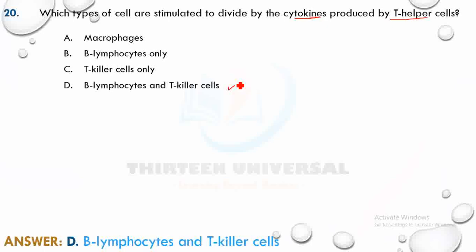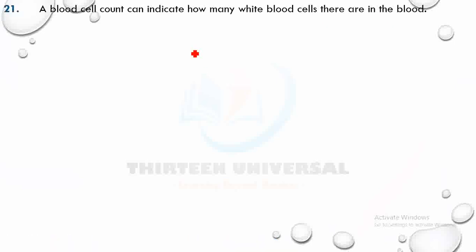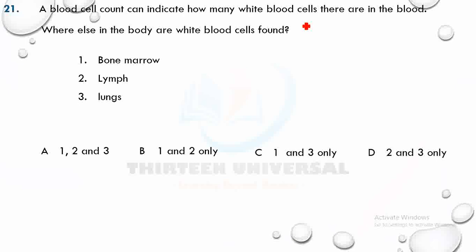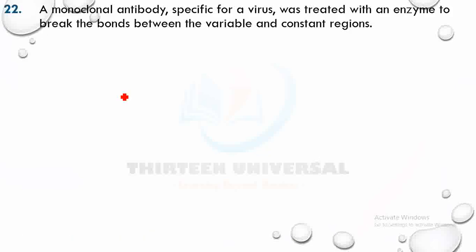A blood cell count can indicate how many white blood cells there are in the blood. Where else in the body are white blood cells found? Pause the video. They are found everywhere. A monoclonal antibody specific for a virus was treated with an enzyme to break the bonds between the variable regions. This is an antibody, Y shape, and this is the variable region.